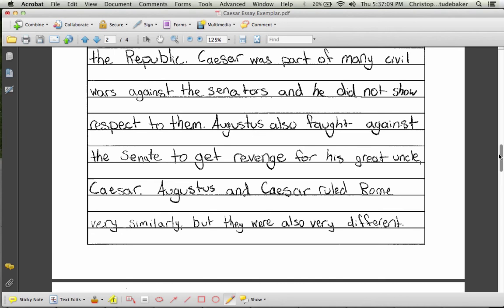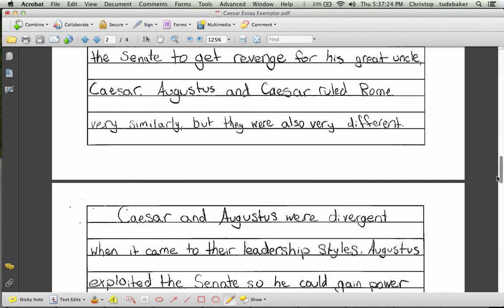So we see that there is a statement of what the similarity is, then there was also a single sentence explanation. Could there have been a little bit more detail on each of these? Yes, but the author did what was asked, and that was to provide an example and explain it. Then the sentence ends with closure and transition to the next one.